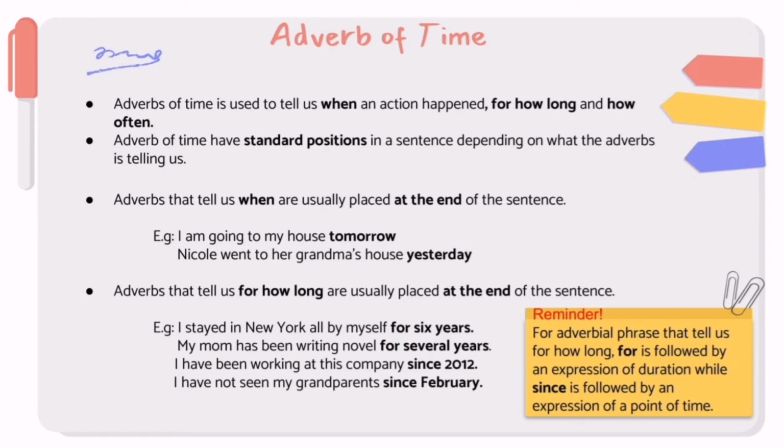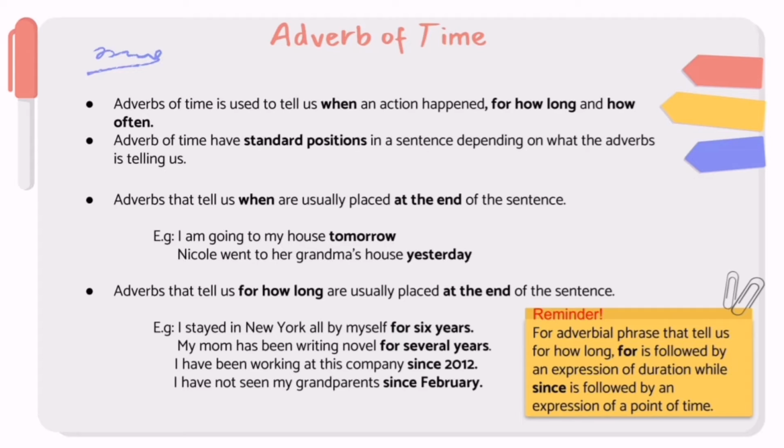The last part is adverb that tell us how often. This adverb is used to express the frequency of an action. It is usually placed before the main verb and after the auxiliary verb. The auxiliary verb includes the verb be, have, may, and must. Following sentence are the example of this adverb. I often dream warmly before I go to sleep. Based on the example, we can see the adverb often is placed before the verb dream.